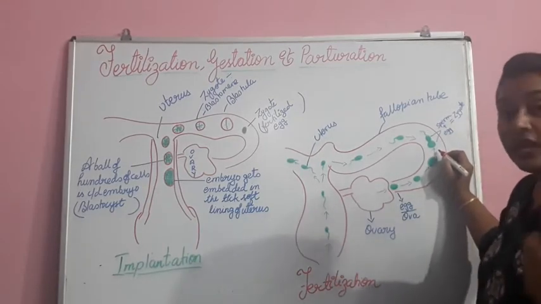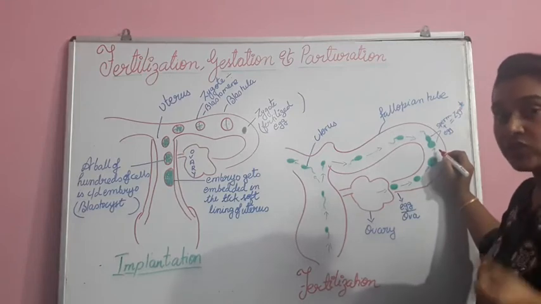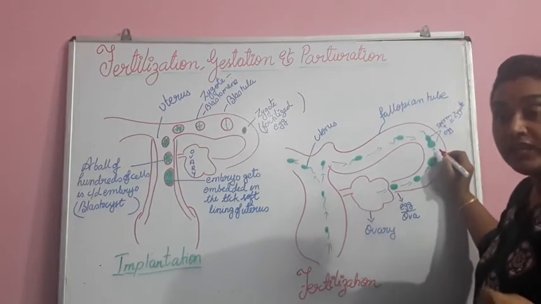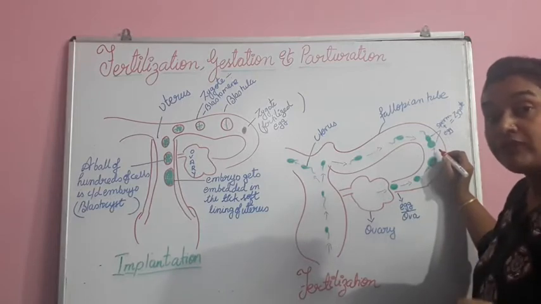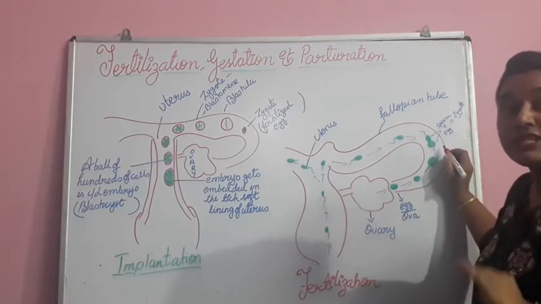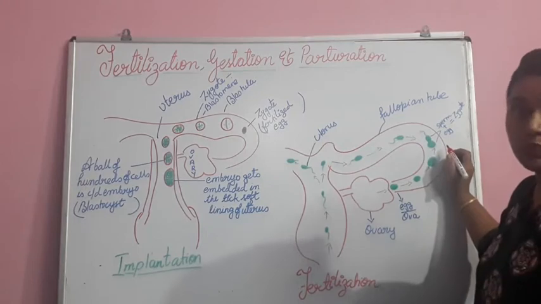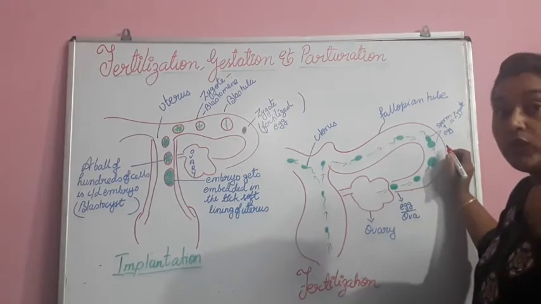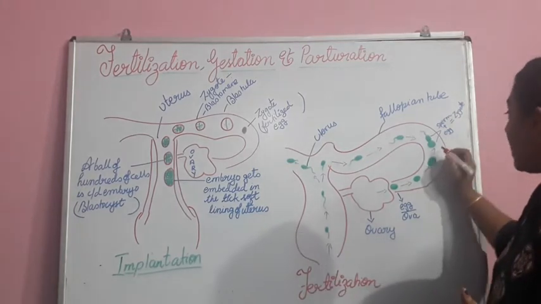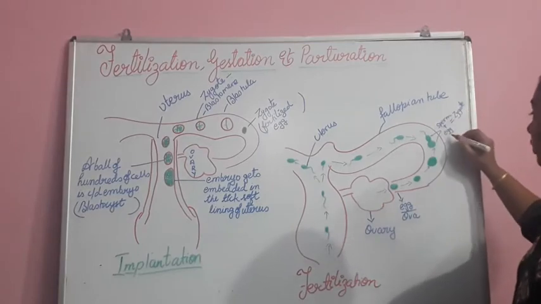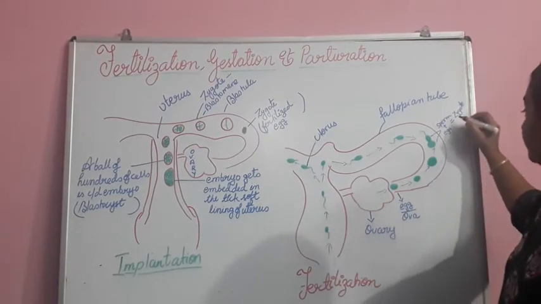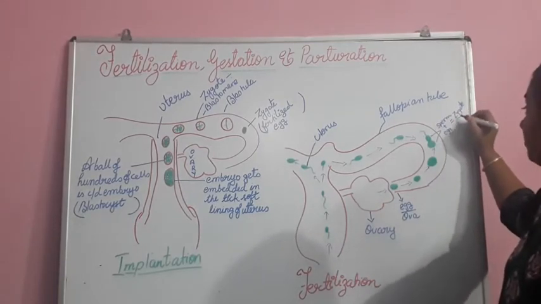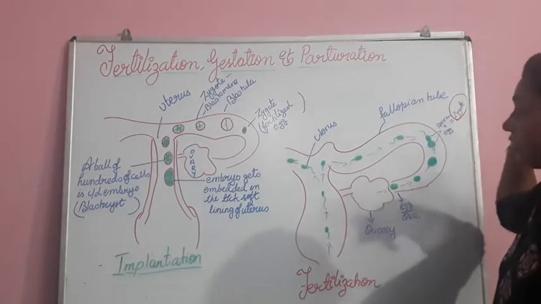When the acrosome, the cap-like structure of a sperm cell, touches the egg cell, it releases some chemical. Because of that, the other sperm cells cannot fuse with this egg cell. So only one sperm cell fuses, and the fusion of sperm and egg makes the zygote.